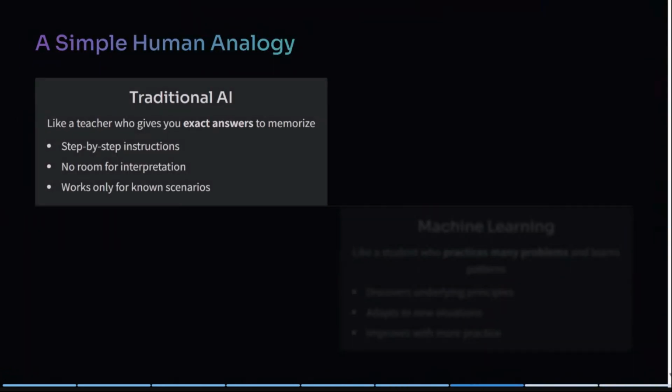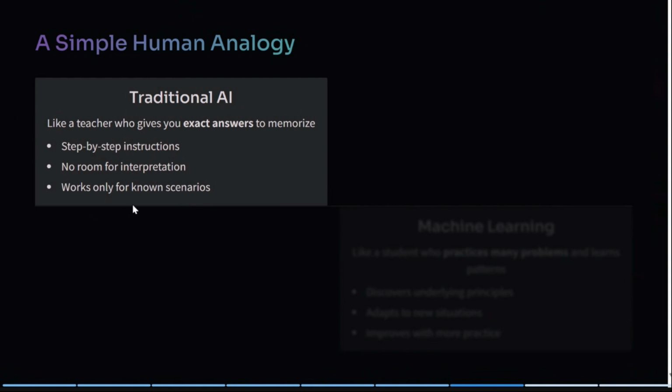And now we'll try to give a human analogy. Okay, in traditional AI, a teacher will give you exact answers. It will give you 100 questions and 100 answers which are going to come in your exam. It will have all the step by step instructions on how we need to write, so that no marks are deducted, so that there is no room for interpretation also. We don't need to think anything.